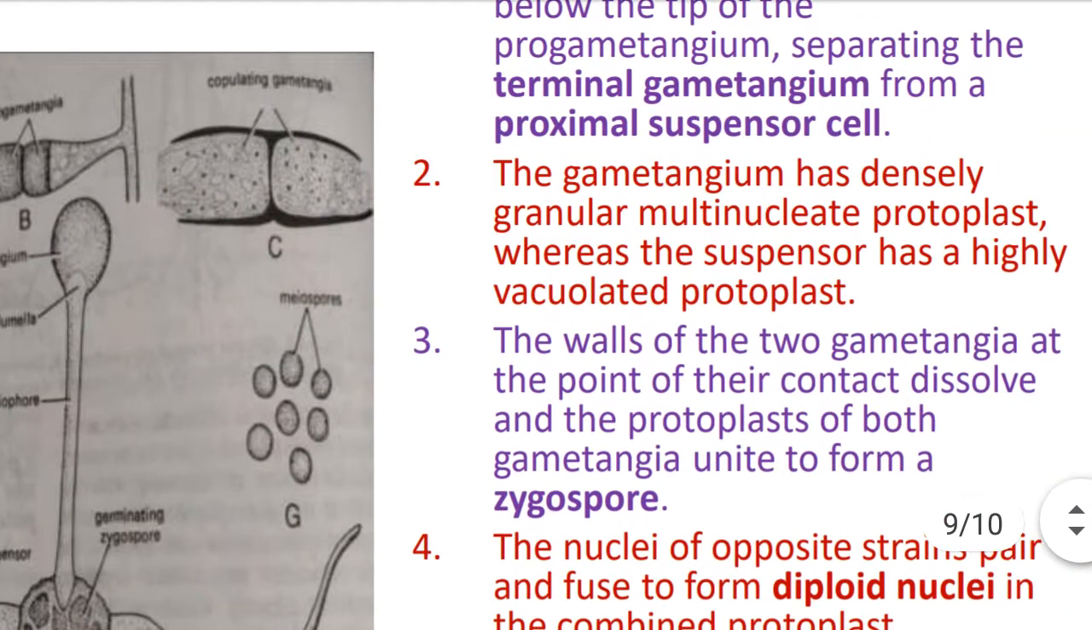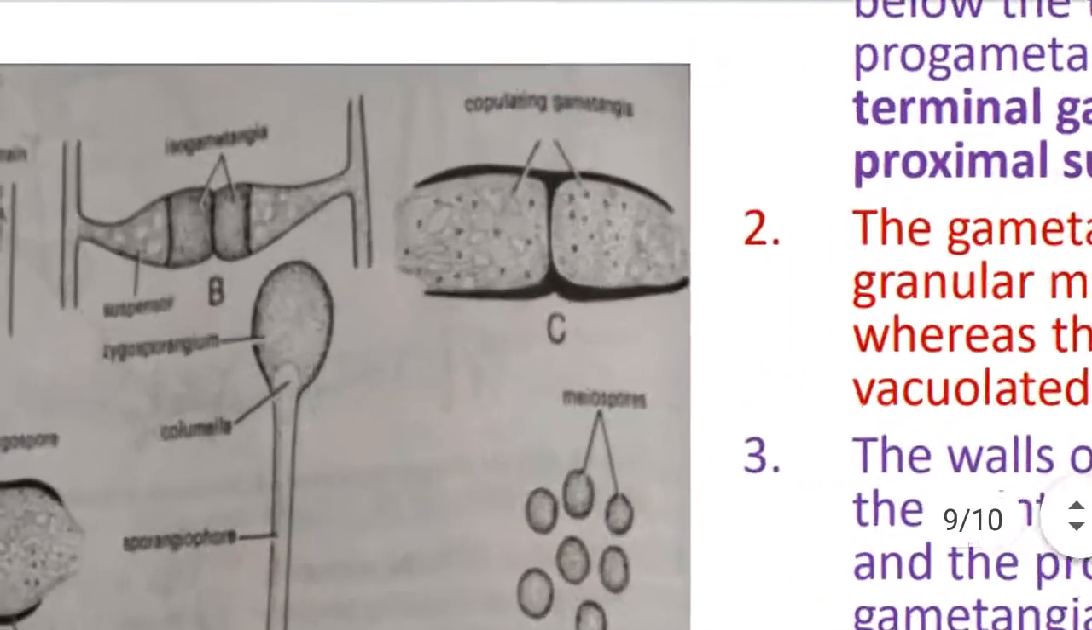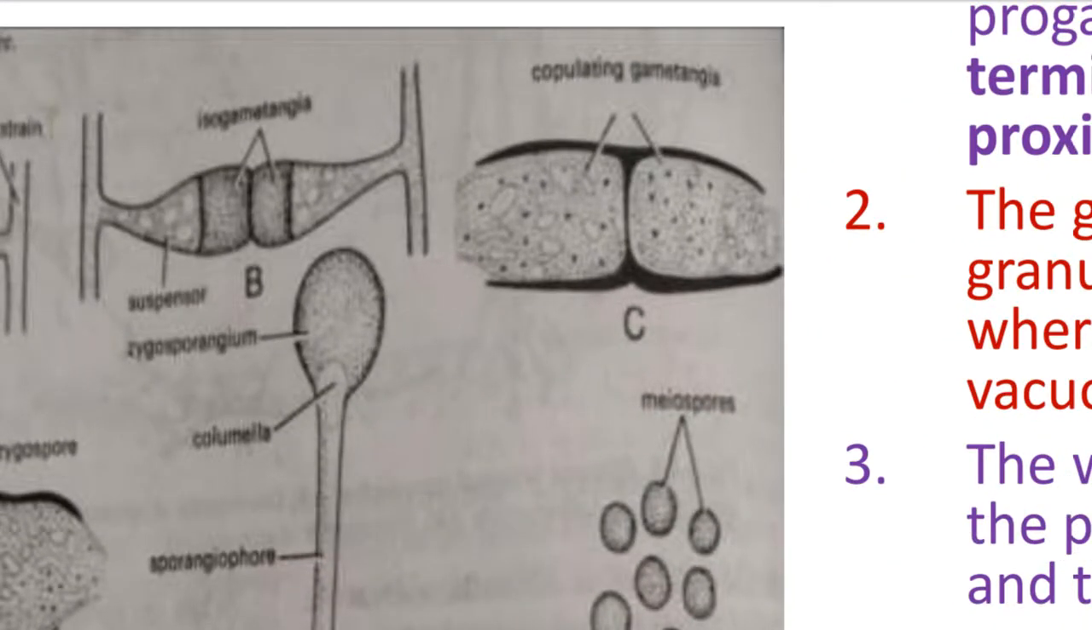Number 2, the gametangium has densely granular multinucleate protoplast. Densely means the cytoplasmic material is fully present, or saturated, that is, in dense form. The gametangium has densely granular multinucleate protoplast, whereas the suspensor has highly vacuolated protoplast. See in the B diagram, due to the vacuolated structure, the suspensor is faint in color, and due to deposition of more and more granular cytoplasm, the isogametangia are dark in color.